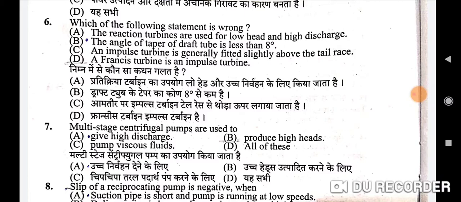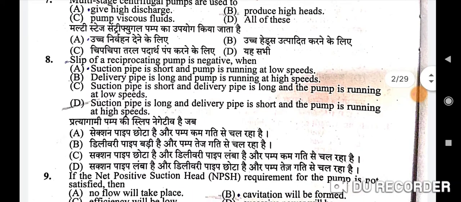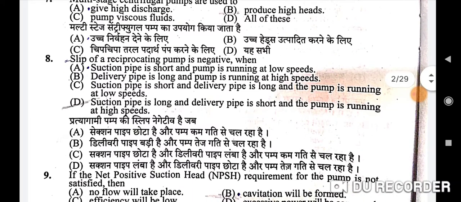Next question is, multi-stage centrifugal pumps are used to. The correct option is B, produce high heads. The eighth question is, slip of a reciprocating pump is negative when. The correct option is D, the suction pipe is longer and the delivery pipe is short and the pump is running at high speed.